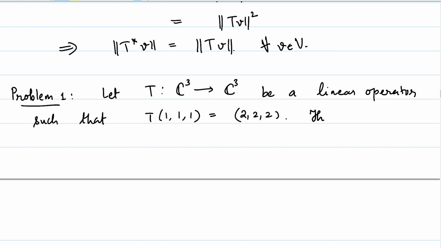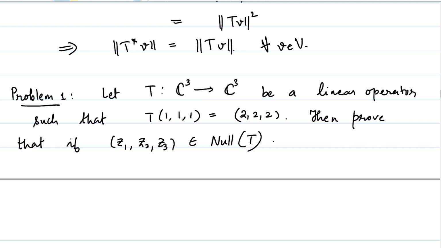Then prove that if z1 z2 z3 belongs to the null space of T, then z1 plus z2 plus z3 is equal to 0. This is what we have to prove.